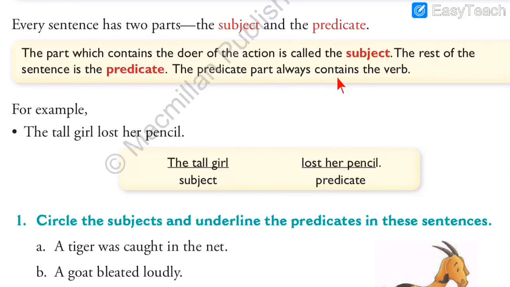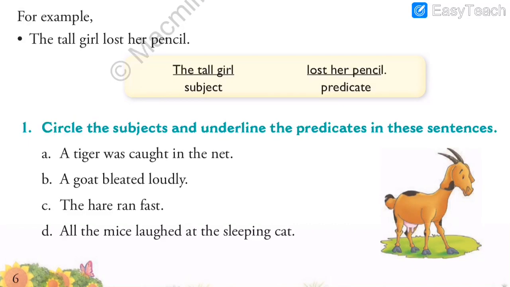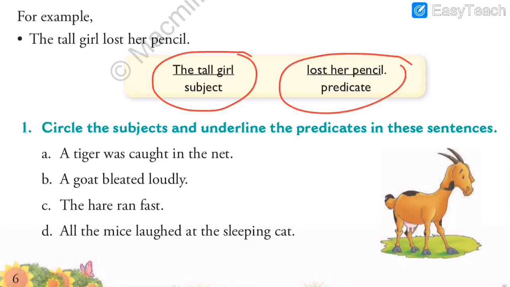And also one thing, that predicate contains one verb. There is always one verb in the predicate. See, for example, the tall girl lost her pencil. So as you can see over here, the sentence is divided into two parts. The tall girl lost her pencil. This part is subject and this part is predicate.